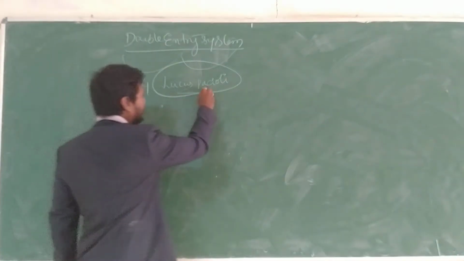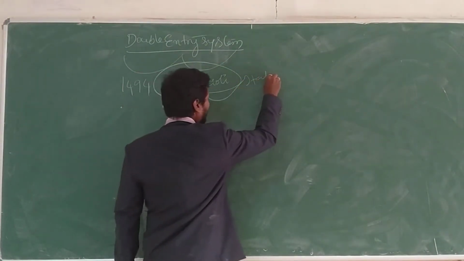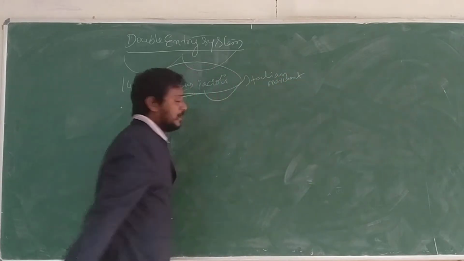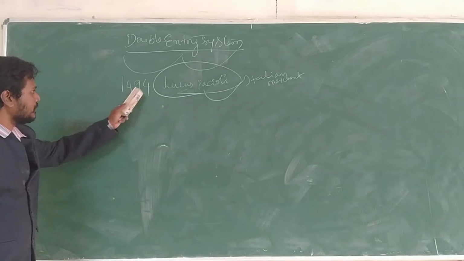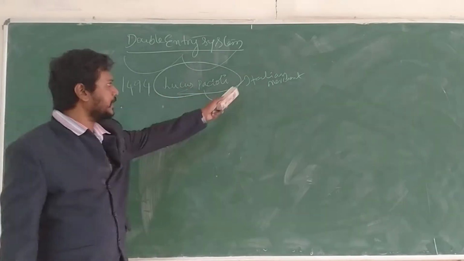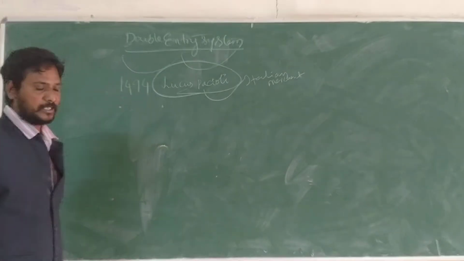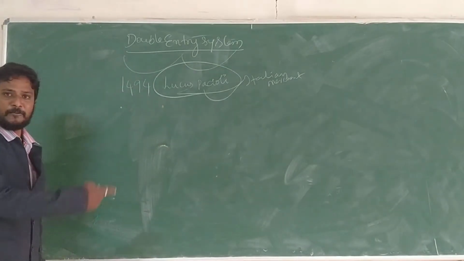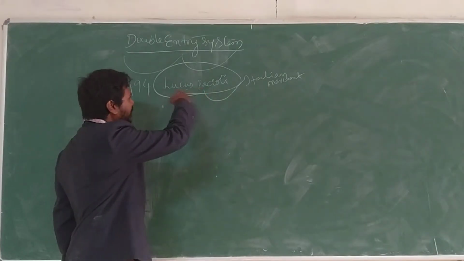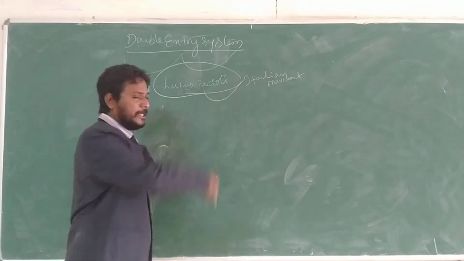Lucas Pacioli started the double entry system in 1494. He is the Italian merchant. He is the father of accounting. Remember, dear students, he is the father of accounting. Who is he? Lucas Pacioli, Italian merchant.